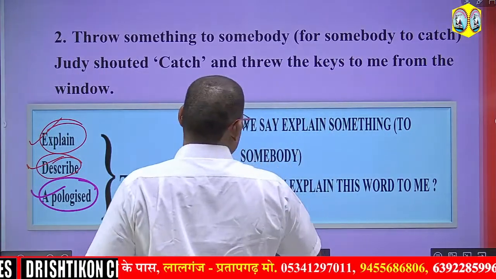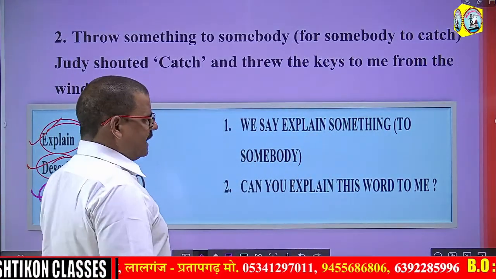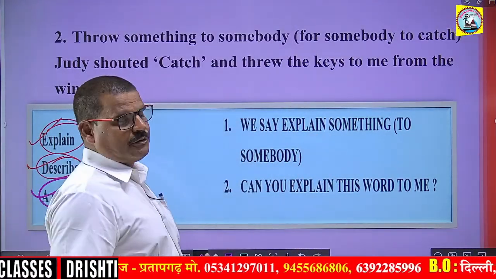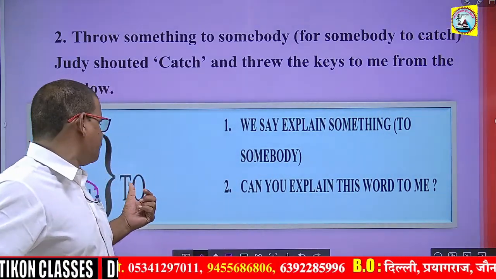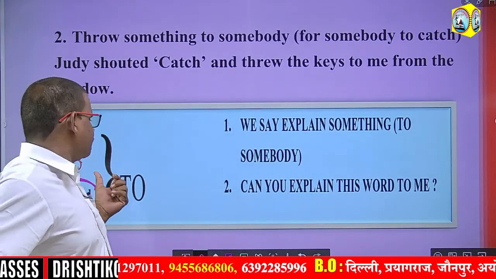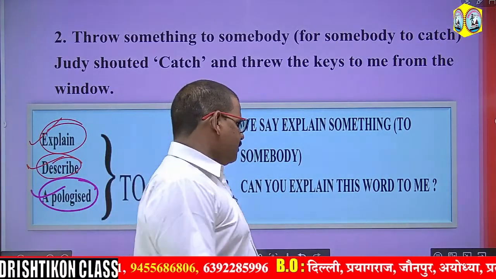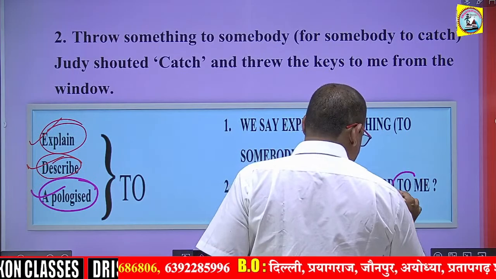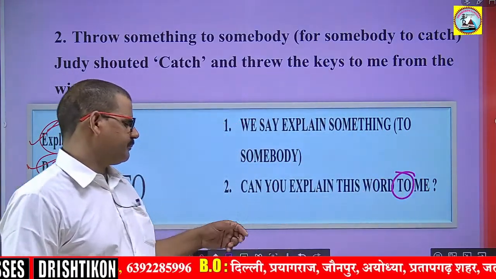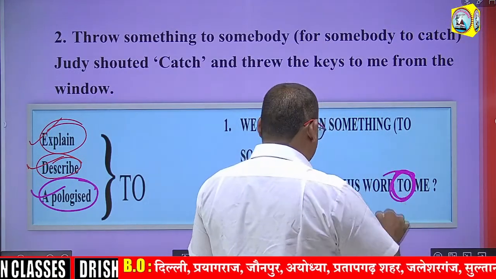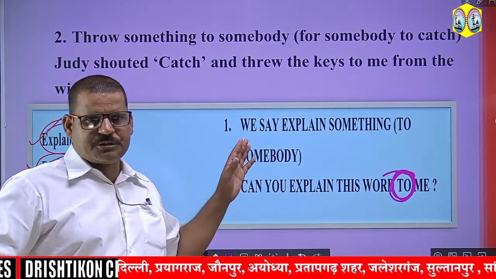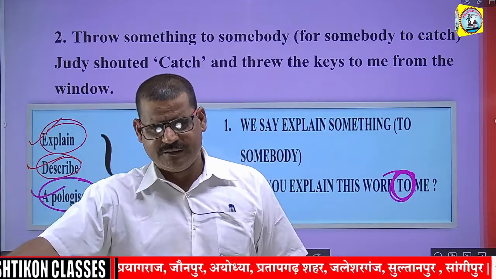For example, we say explain something to somebody. When we explain something to somebody, then we have to use preposition to. Can you explain this word to me?